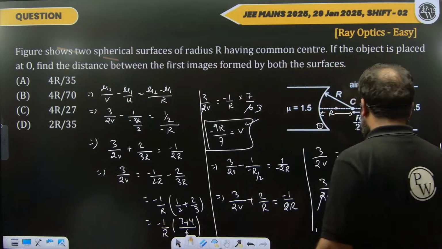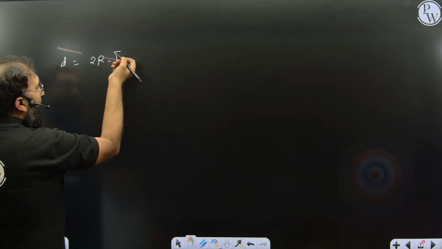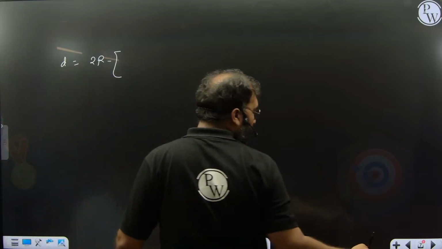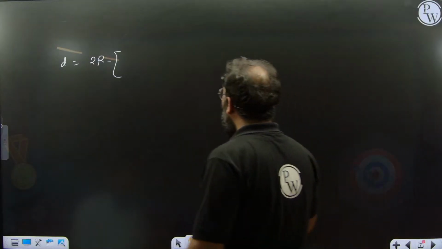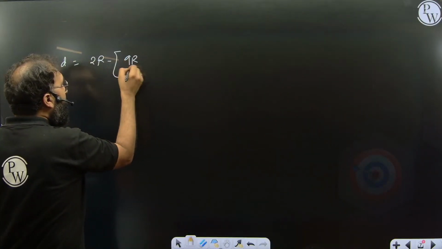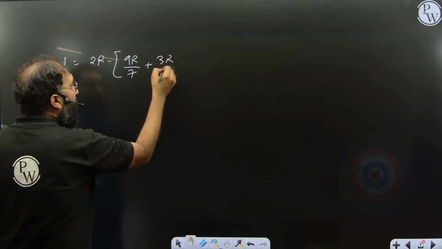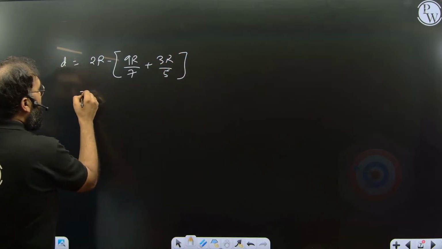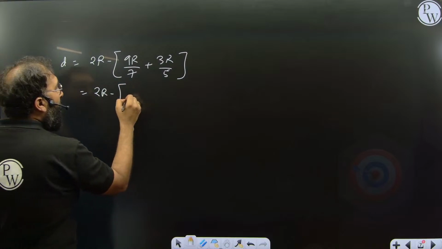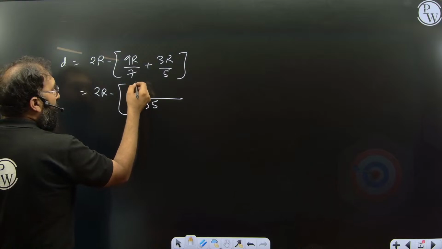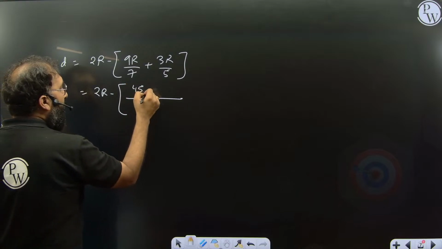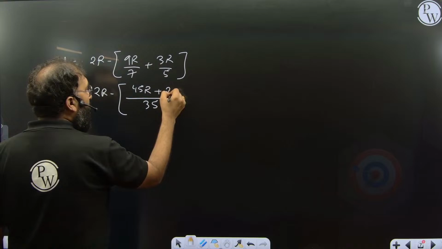So I have to take one slide here. So the distance between the images is what? 2r minus, I'll add up those two distances, right? So one was 3r by 5 and one is 9r by 7. So 9r by 7 plus 3r by 5. So let's do it first. 2r minus, the LCM of 7, 5 is 35. 5 times 9 is 45r. 7 times 3 is 21r.